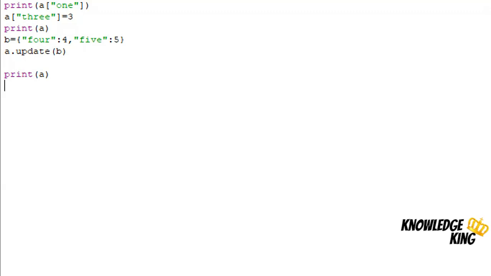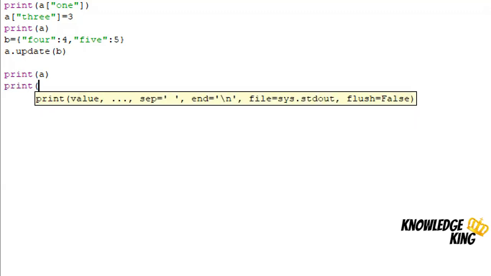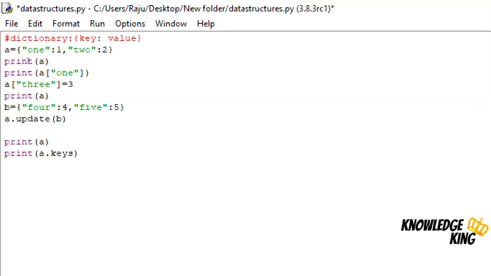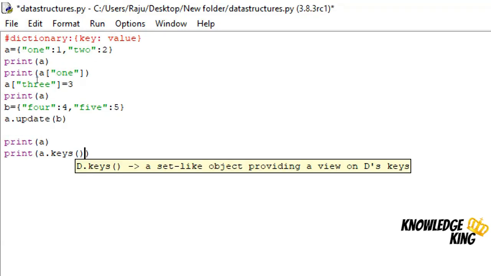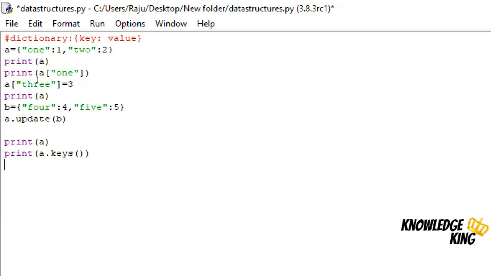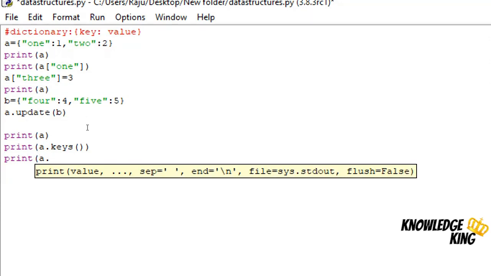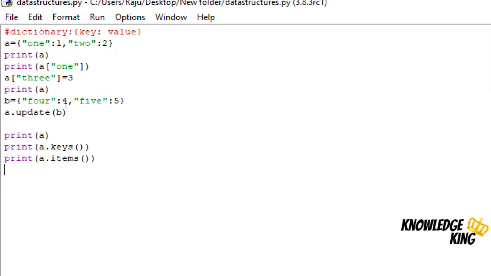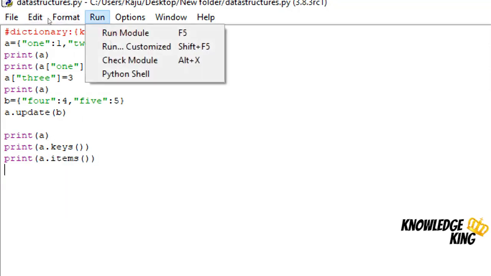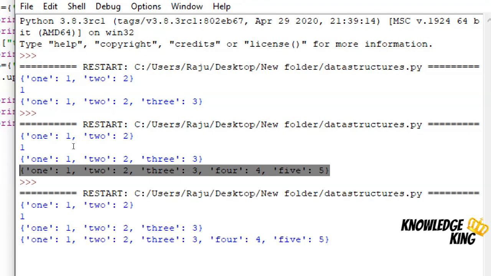And similarly, if we want to know the keys of a dictionary, we can write a dot keys. It will return all the keys of the dictionary. Similarly, a dot items will return all the items in the dictionary.